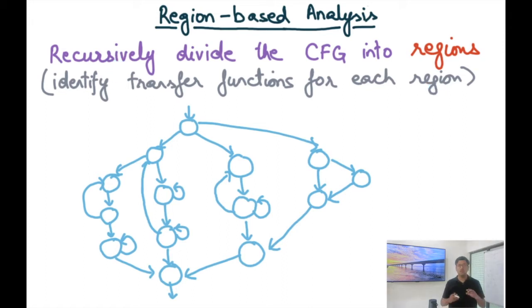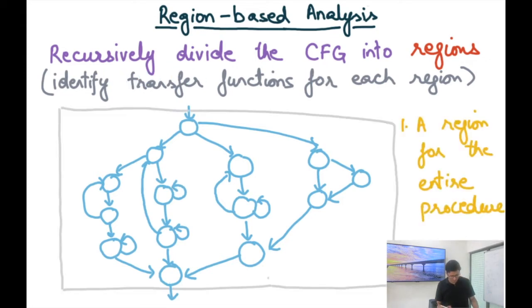Notice the word recursively, because maybe at the high level we can just see every top level loop. Let's say there was one loop at the top level and there was another loop nested inside that top level loop. Then at the larger level we just see the top level loop as a single statement. Then when I try to look within that loop, I see another loop as a single statement. And then when I look within that loop, I see an actual subgraph that we have to do symbolic analysis on. All right. So regions form hierarchical structures, and that's why we recursively divide the control flow graph into regions.